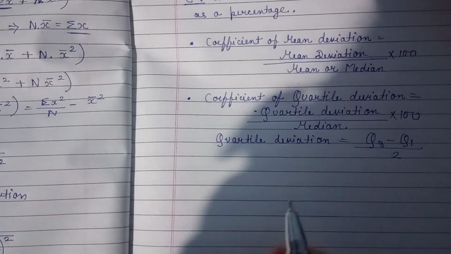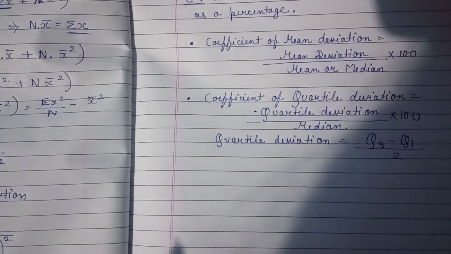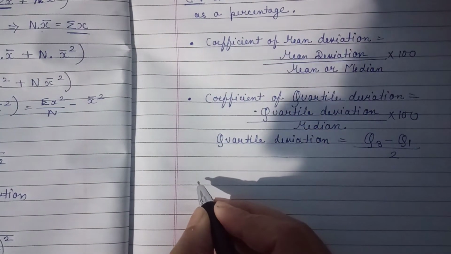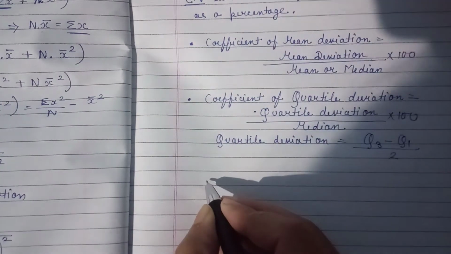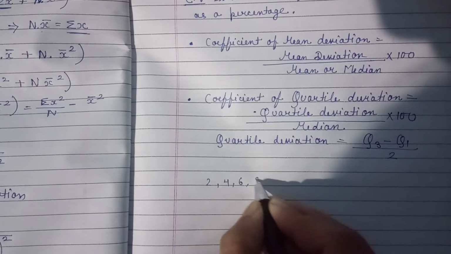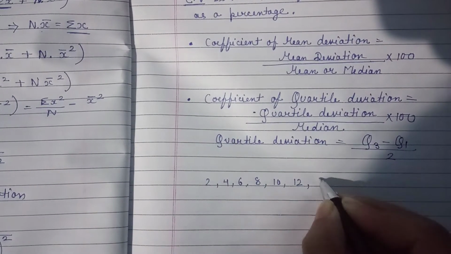Now I am explaining the idea of quartile. Suppose a series of values of a variable is arranged in ascending order, like 2, 4, 6, 8, 10, 12. I am arranging this in ascending order.